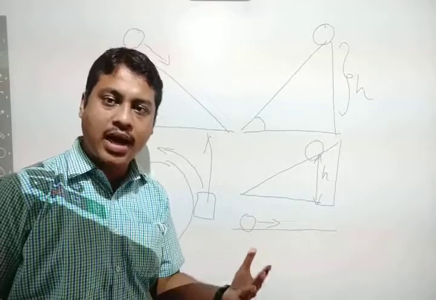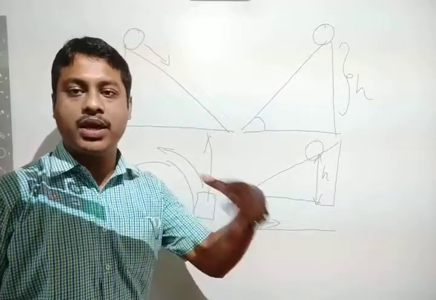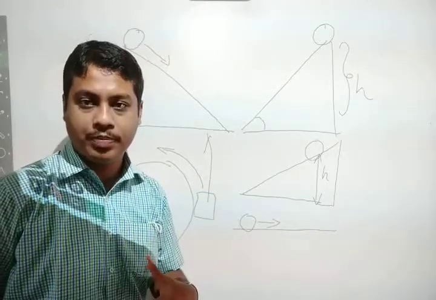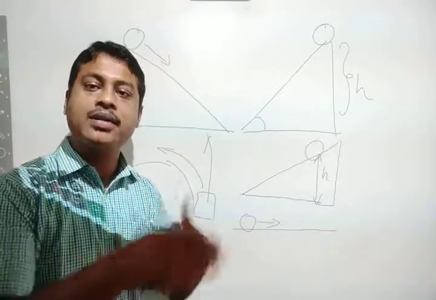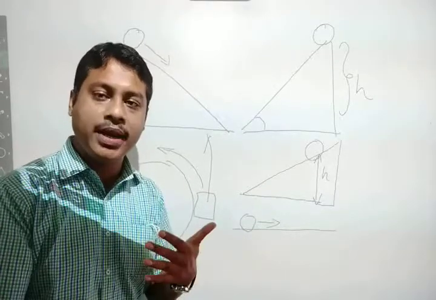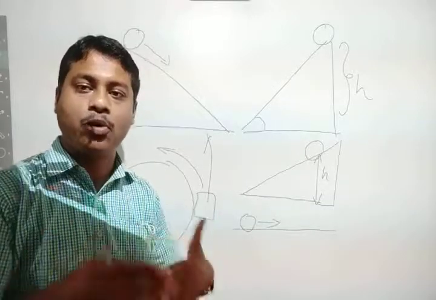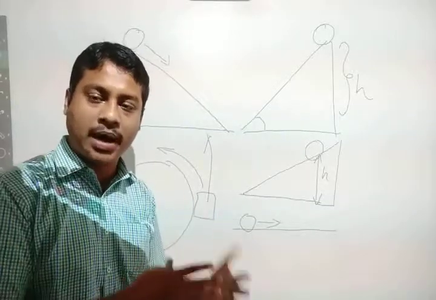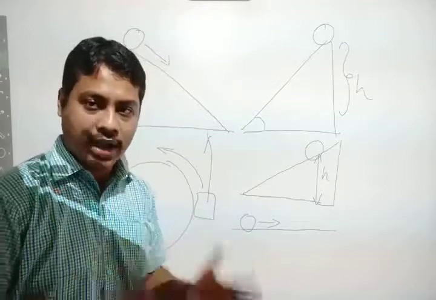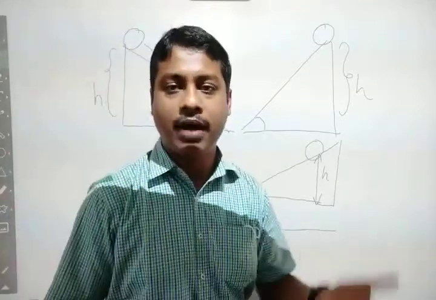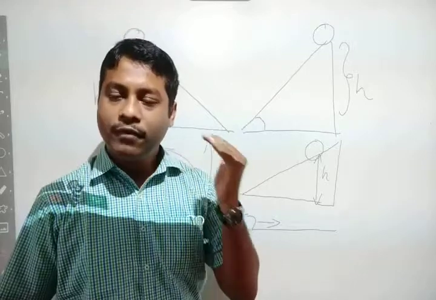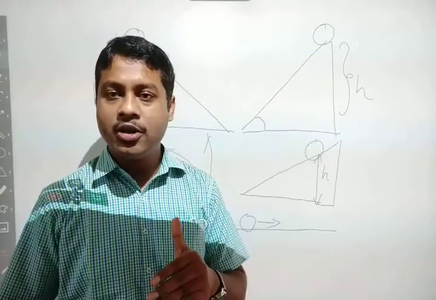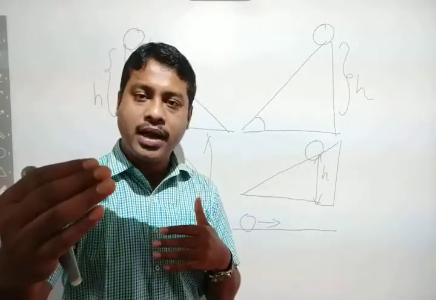Inertia is also called the resistance of the body. If you increase the mass, the inertia will be more. Inertia is directly proportional to mass. For example, if I consider a 5 kg object and a 10 kg object, which one will have more inertia?